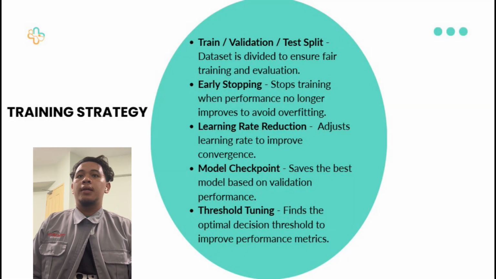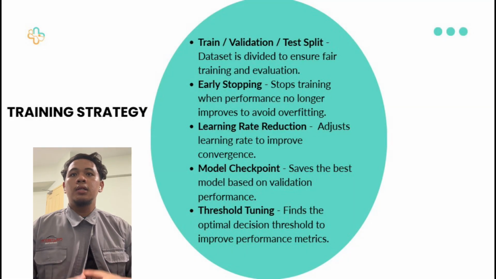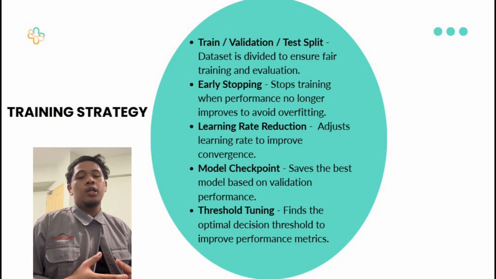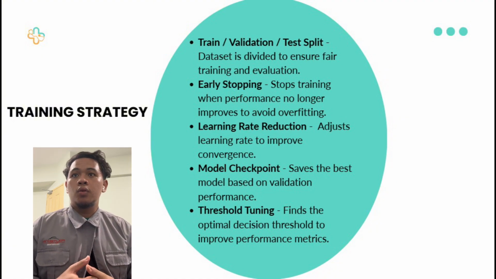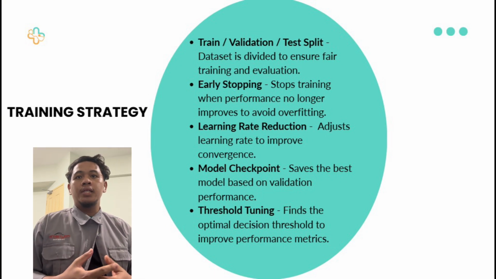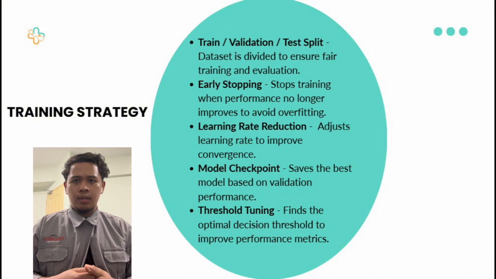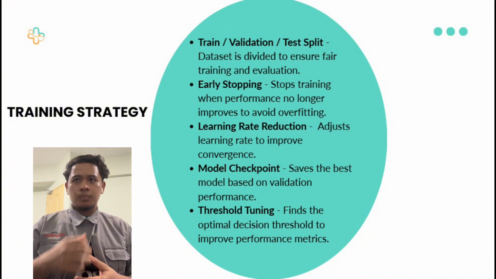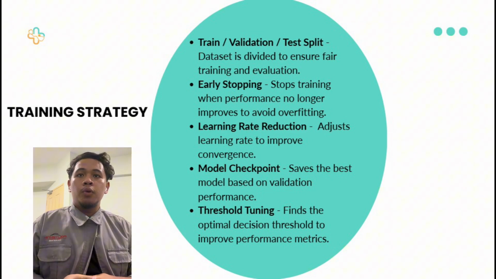So next slide is training strategy. For the training strategy, the dataset is divided into training, validation and testing set to ensure fair evaluation of the model. Early stopping is applied to prevent overfitting by stopping the training process when validation performance no longer improves.